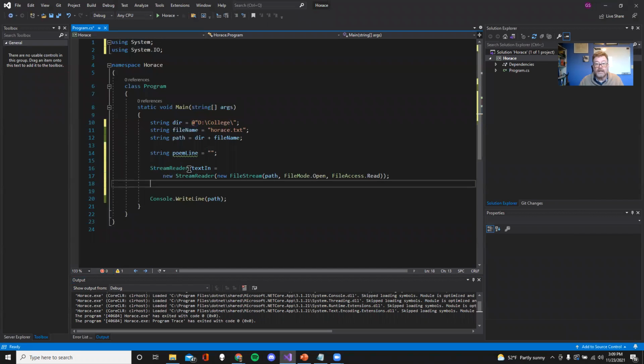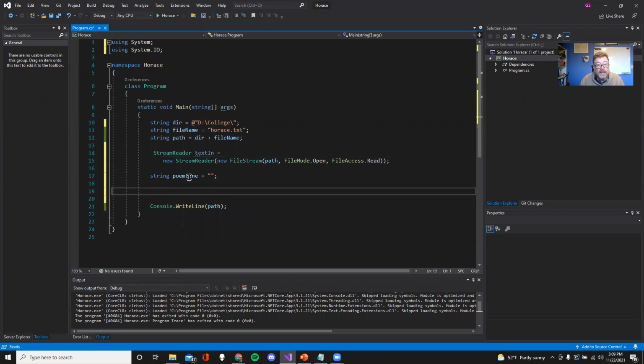So now I've got a little pointer basically pointing to this actual file. Now all I have to do is read it. So in fact, when I take that ReadLine thing up here, poemLine, I should say, and say that you're not nothing. You're not nothing.